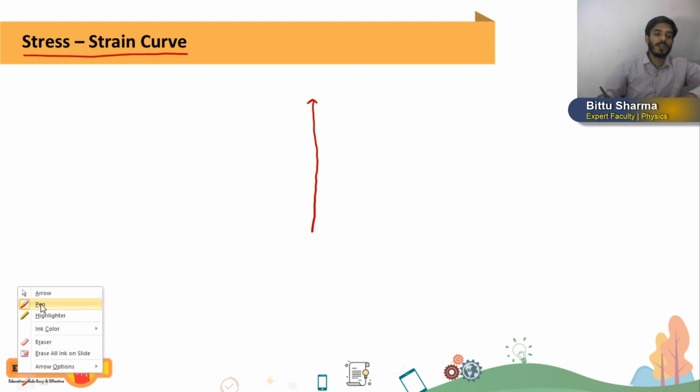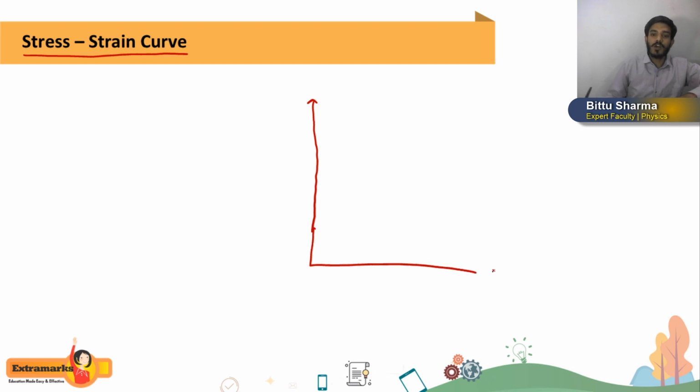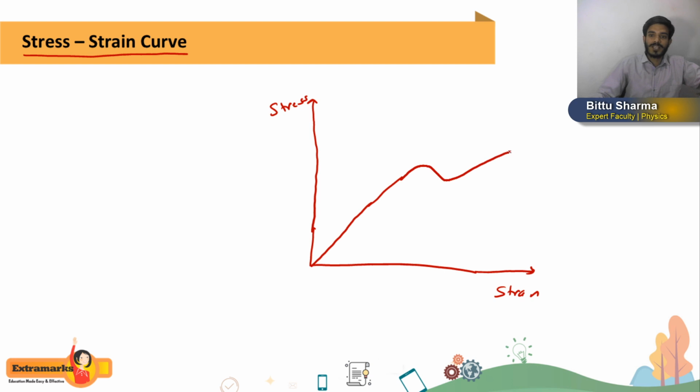But I'll tell you, whatever we have in our concept here, there are only very few concepts related to the stress strain curve. So suppose we have any object, any rod, and if we apply some force on that rod, a restoring force will develop, and due to the restoring force, students, stress will develop in the rod. So if we draw the graph between stress and strain of that rod, it will be like this. So this will be the stress strain curve.